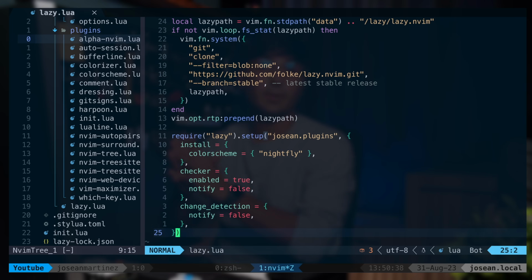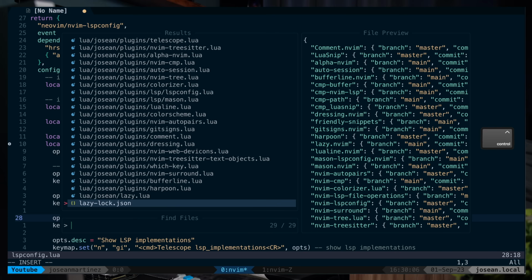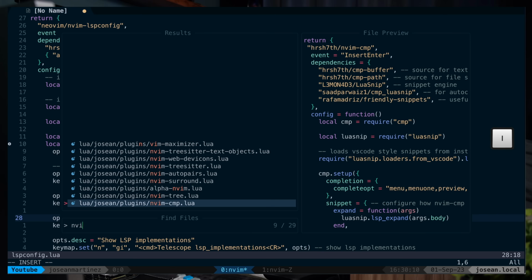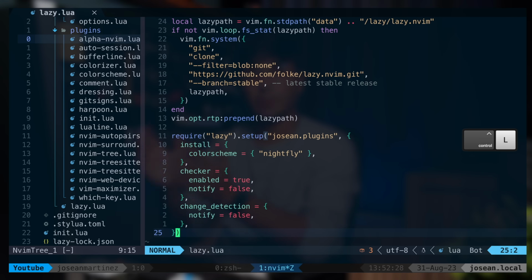So let's add the first plugin that I've been using lately for working with LSP, and that's Telescope. Telescope is a really nice fuzzy finder for Neovim. You can use it to navigate files within your project, look for strings of text, but you can also use it in conjunction with Neovim's LSP functionality. So that's why we're gonna need it for this particular setup.